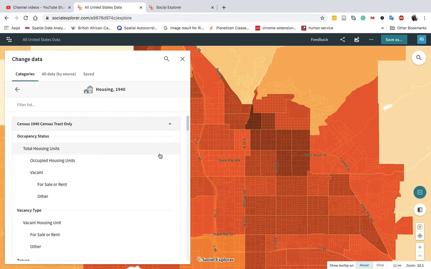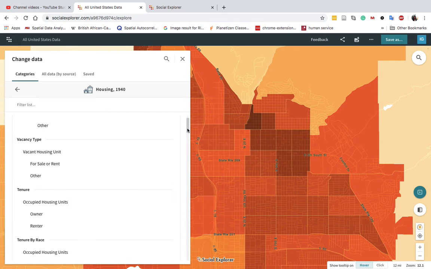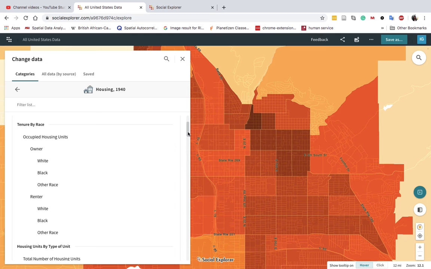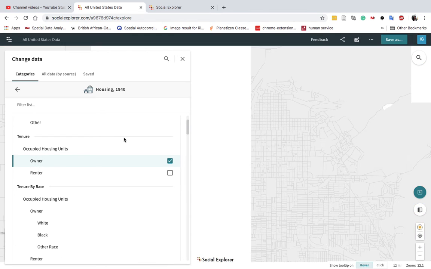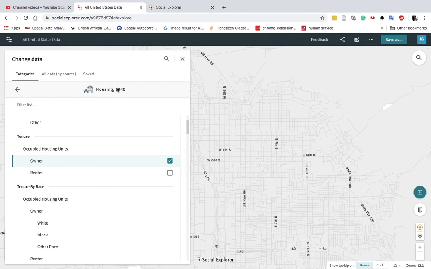So this shows occupancy status, vacancy, tenure. We are looking just for homeowners. How many are homeowners? Oh, somehow by accident we were looking into 1940s.